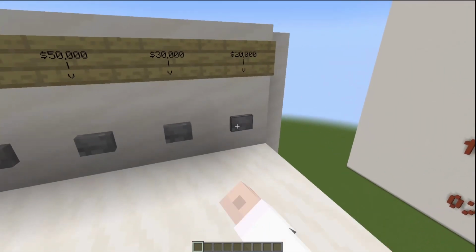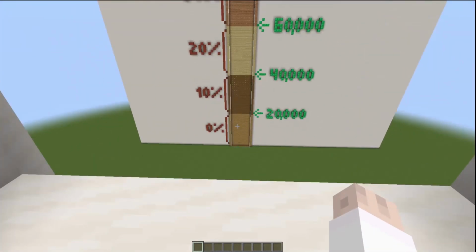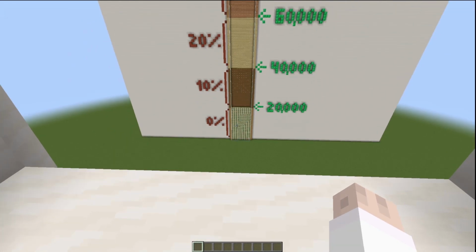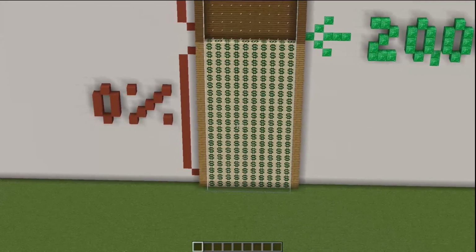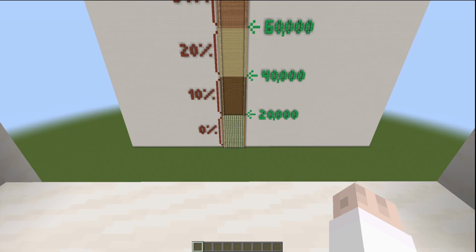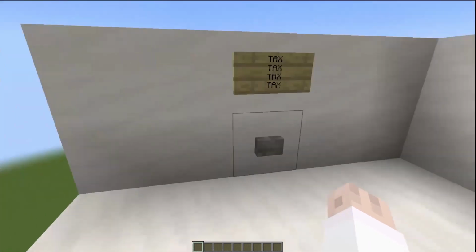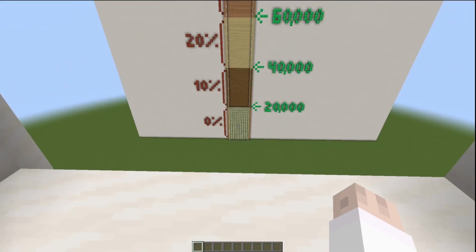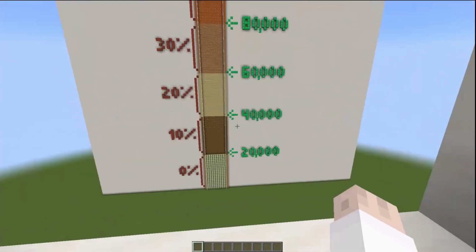So for example, let's say I make $20,000. This $20,000 is going to come up and fall into my beautiful bucket here. Now, this is actually going to fall into what I have set up as the 0% bucket. So this is everything that's under the 10% line on the other side. So if we tax that, nothing happens. But then let's say we make $30,000.